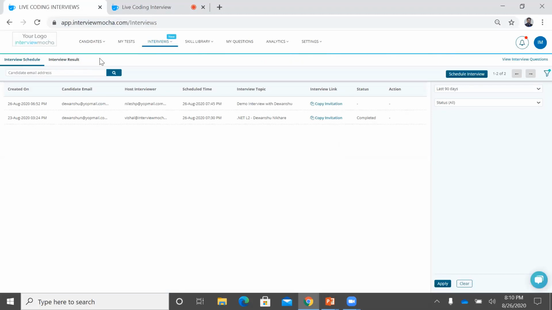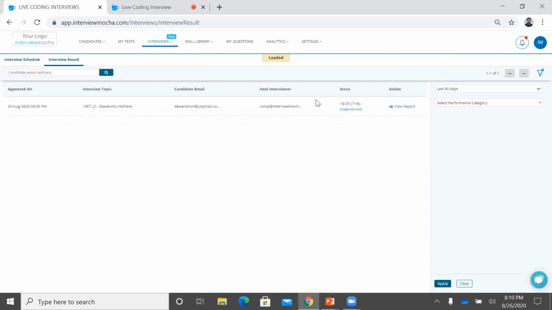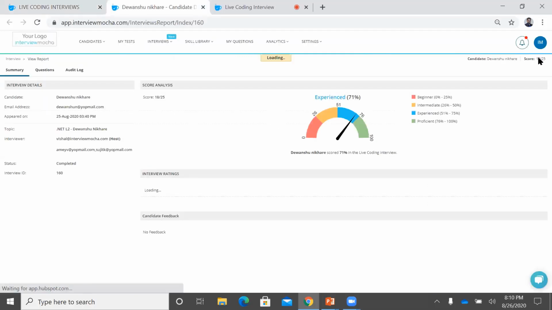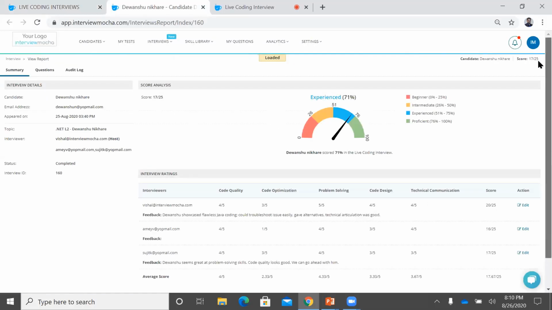This was the earlier report. Again, it was a fabricated report. So I just go to view report, and I view the report for Devanshu: the feedback coming from all the interviewers, the average rating that we got, the overall percentage, and the performance category. Based on this performance category, he has shown experience proficiency in our interview, and that is where we hire him.